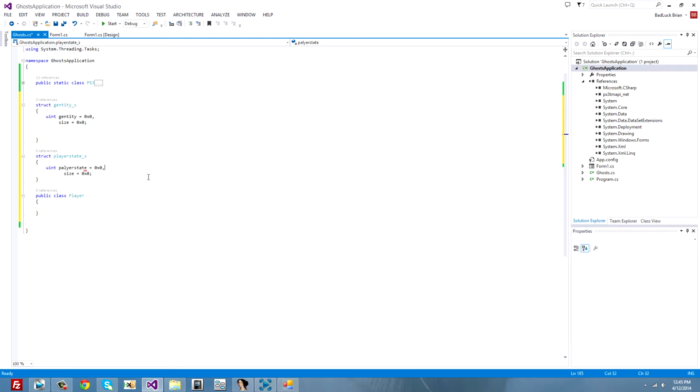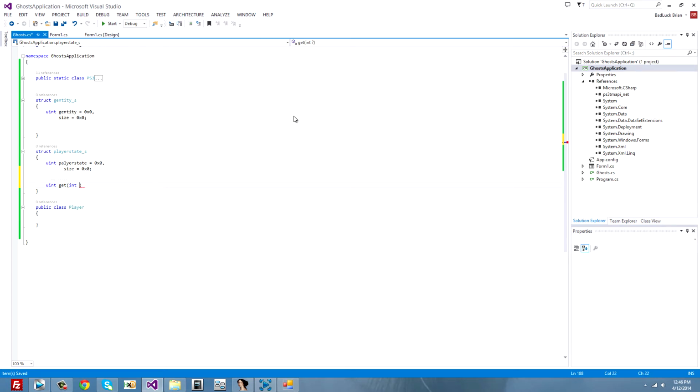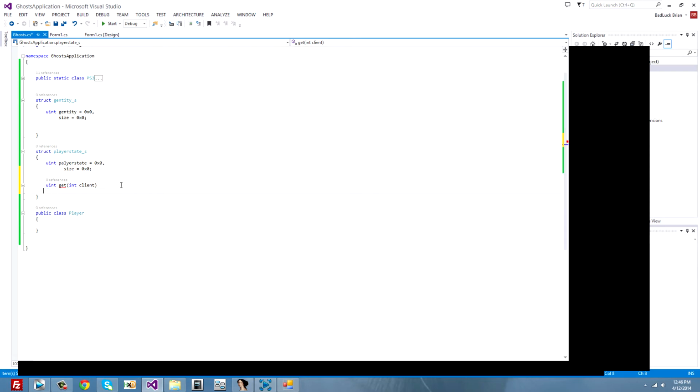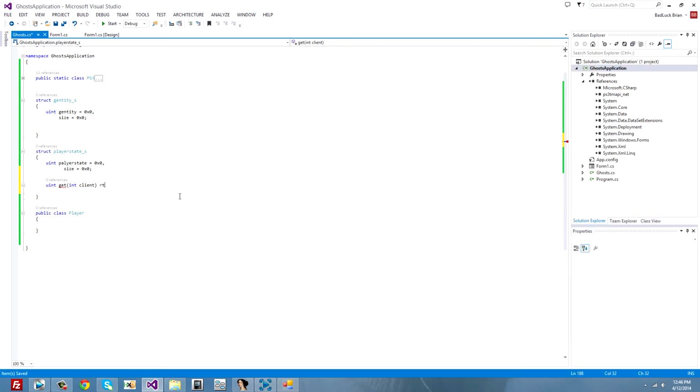Alright, now save everything. That's perfect. Oh, by the way, something else. Make an unsigned integer called get, with an argument which is int client, and it should just be one line. It should return, not p, this.